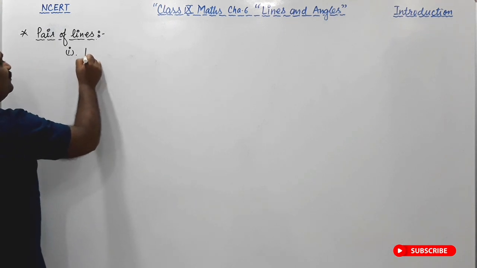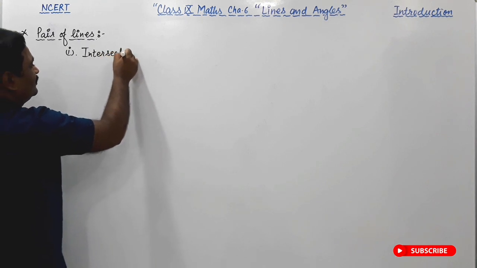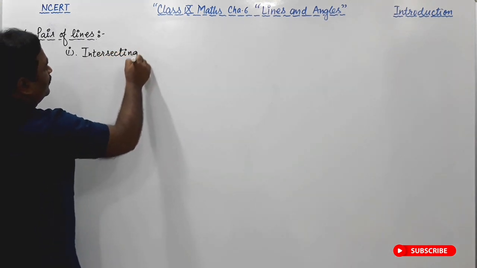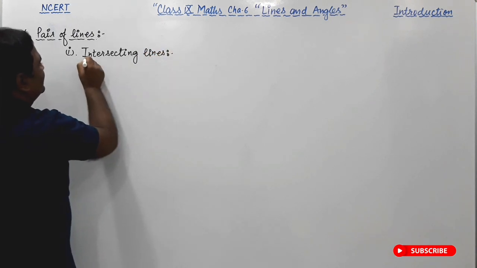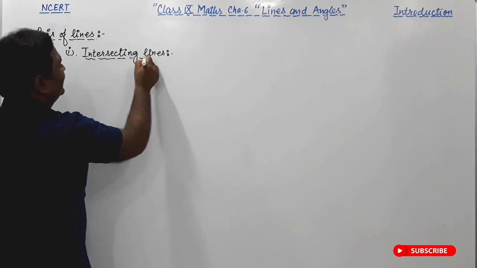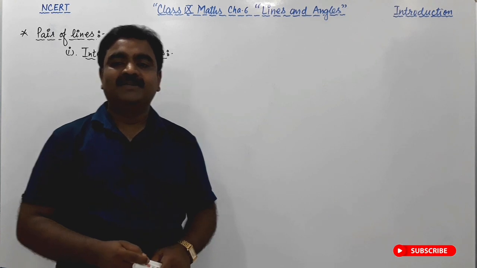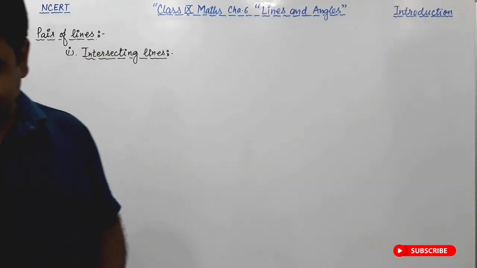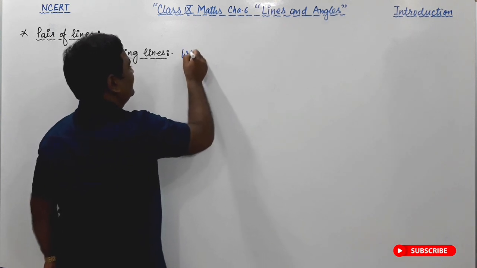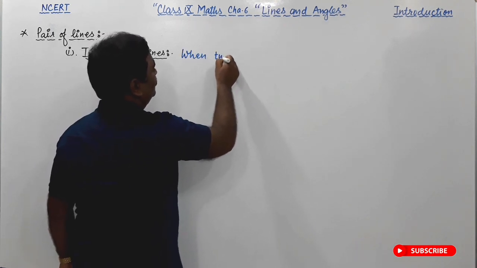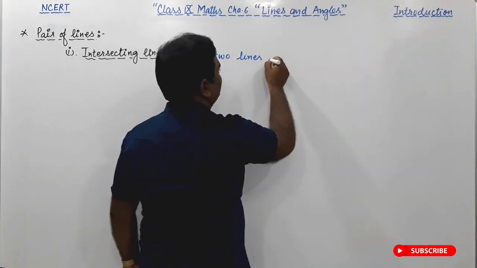From the word intersecting, it is clear that two straight lines intersect at a point. When two lines intersect each other, they are called intersecting lines.